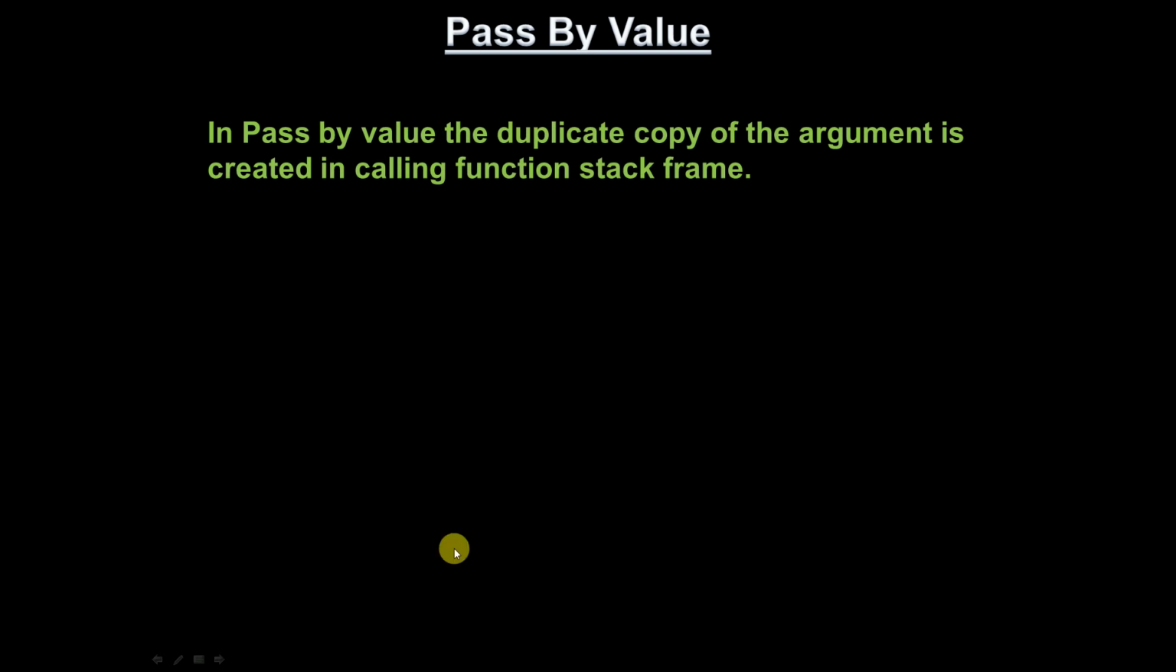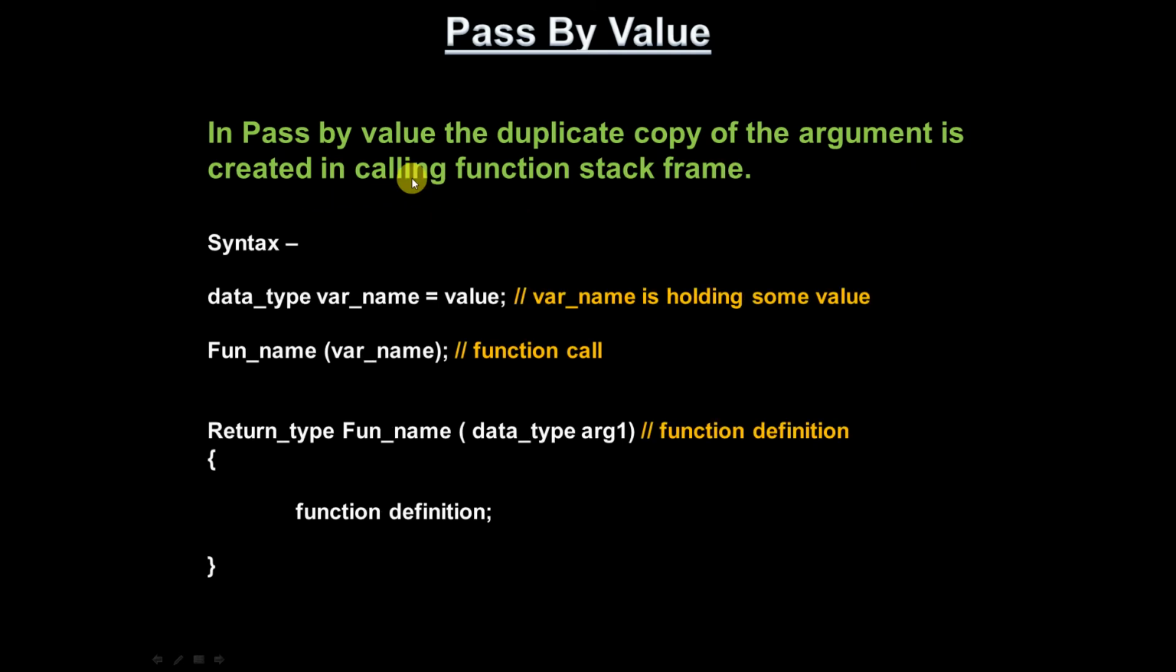So in pass by value, the duplicate copy of the argument is created in the calling function stack frame. Whenever you are passing a value through the function arguments, a local copy will be created in the function stack frame, and that value will be copied to the function argument, sorry, to the local variable.